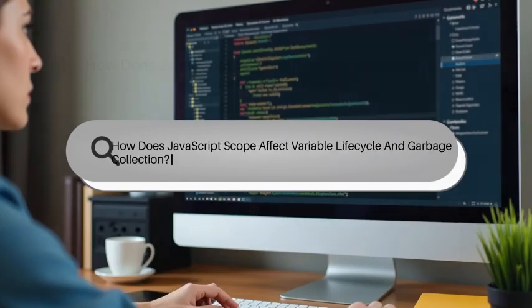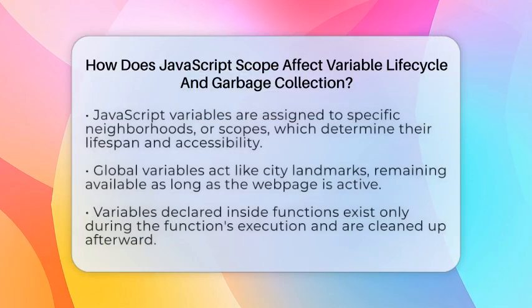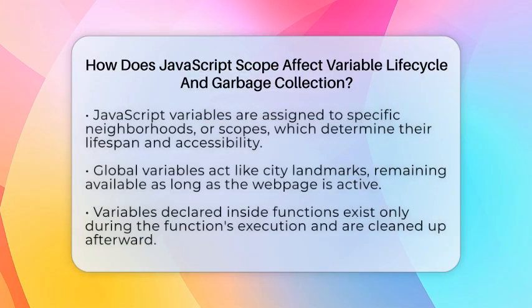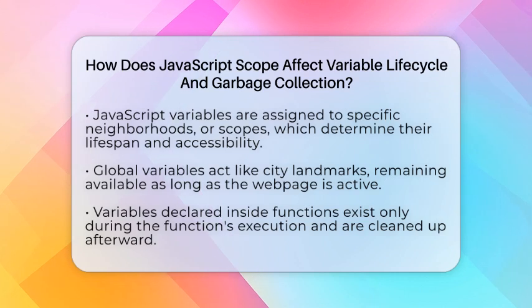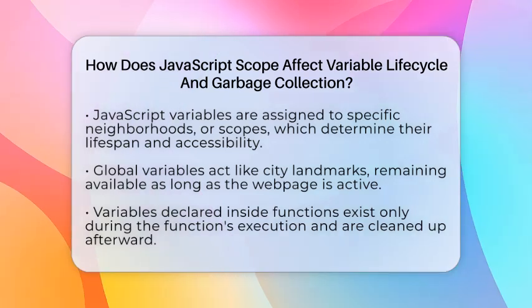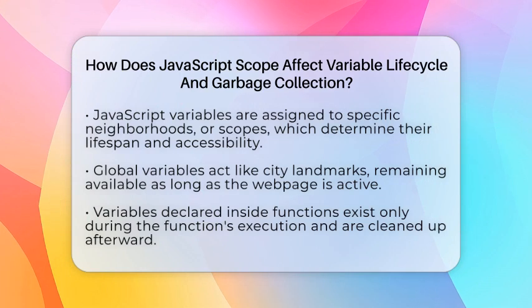How does JavaScript scope affect variable lifecycle and garbage collection? Imagine your JavaScript code as a busy city with neighborhoods where variables live. The scope of each variable decides which neighborhood it belongs to and how long it stays there. When you declare a variable, it gets a home in a specific scope.